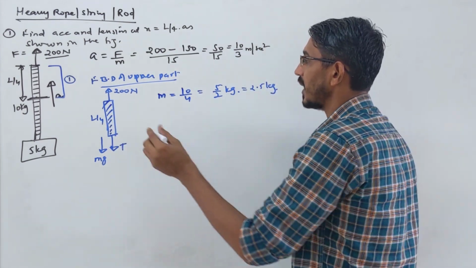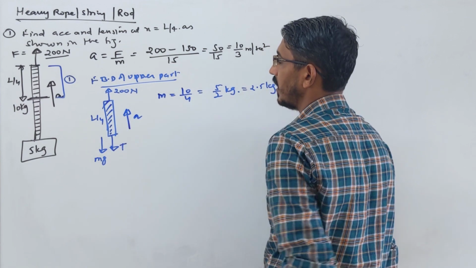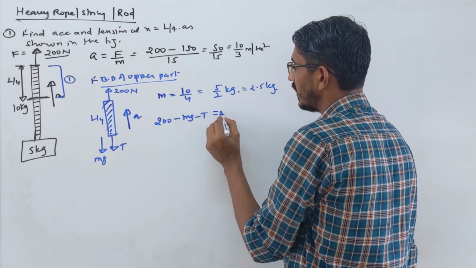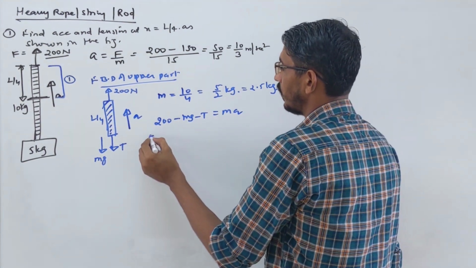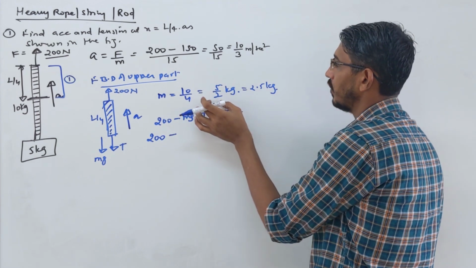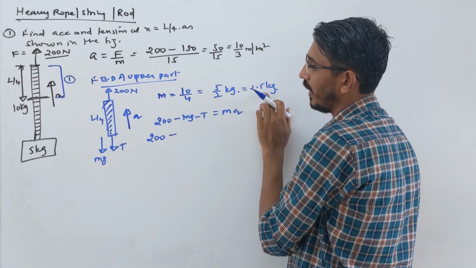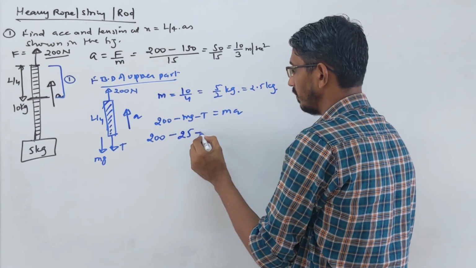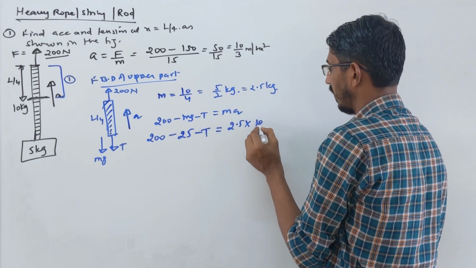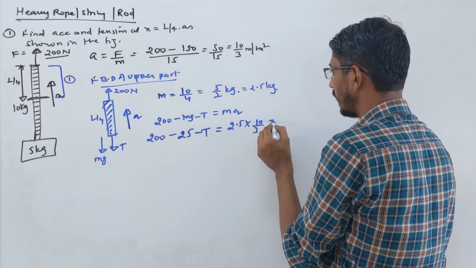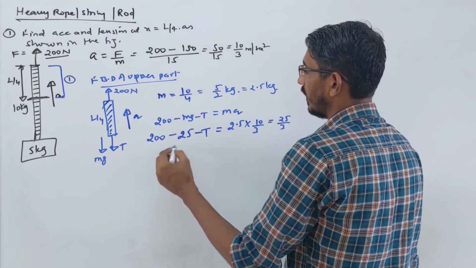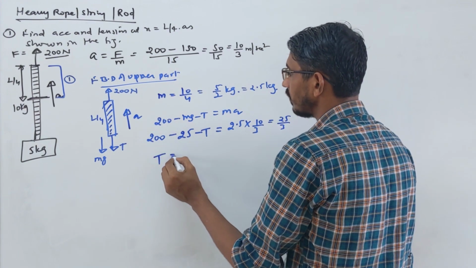Now write the equation. This is accelerating upward, a. So what is the equation? 200 minus mg minus T is equal to Ma. Okay, 200 minus mg. M is 5 by 2, or 2.5. So 2.5 into g means 25, minus T equals ma. 2.5 into acceleration is what? 10 by 3. So this becomes 25 by 3.